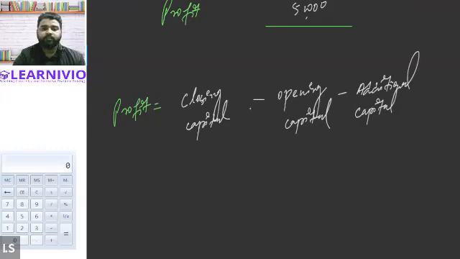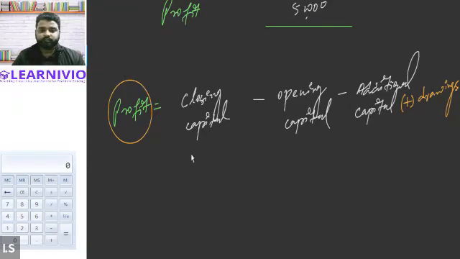Profit equals closing capital minus opening capital minus additional capital plus drawings. This is the formula for calculating profit if drawings are also given in the question. Getting my point, everyone? So this is how we calculate profit in case of an entity which is maintaining the accounts as per the single entry system.